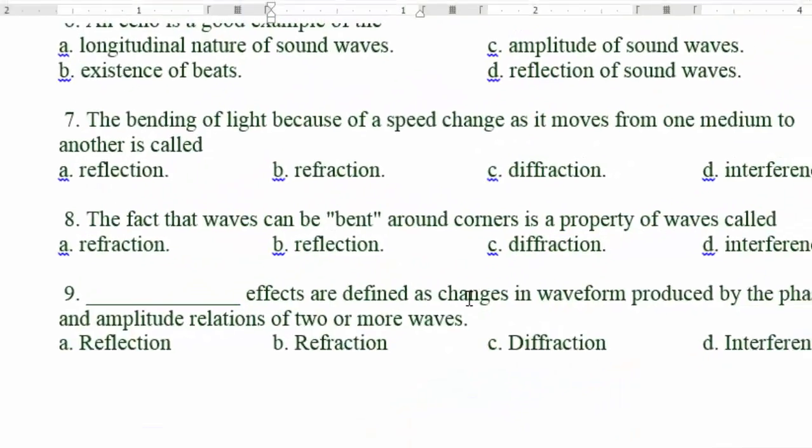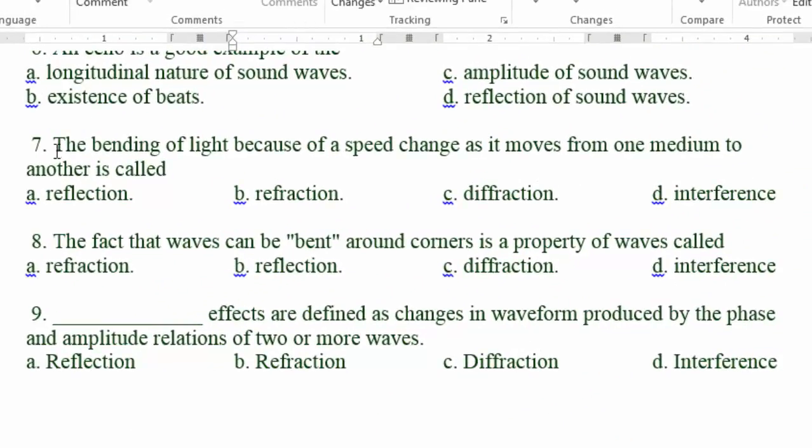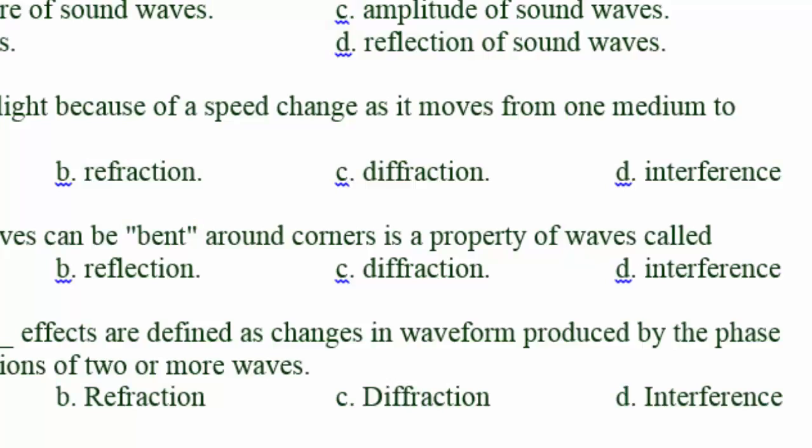And going back to the questions again, number 8, so number 7 was about refraction. Number 8 asks about the phenomenon that accounts for the fact that waves can bend around corners. And this is actually what we call diffraction, which is different from refraction. Refraction is bending of light whenever it moves from one medium to another, while diffraction is when light bends around corners or whenever it enters a very narrow slit. As you see in this animation, where the light enters a small narrow opening, and as a result it will bend in all directions. So this is the phenomenon of diffraction, and it's a property of all waves.